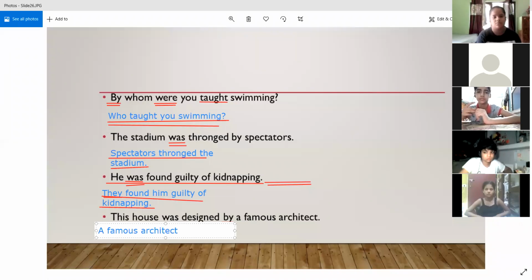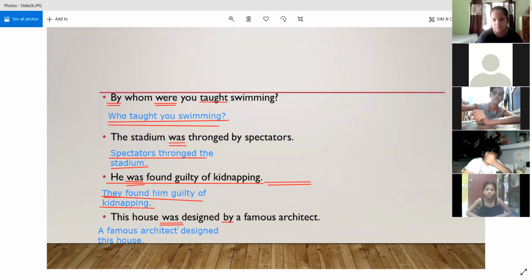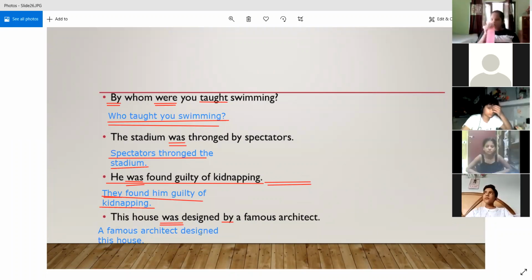Then we use "designed", the simple past of the verb design. So, a famous architect designed. Then we put the object: this house. Since this house was the subject in the passive voice, it has become the object in the active voice. So we have reversed their positions.